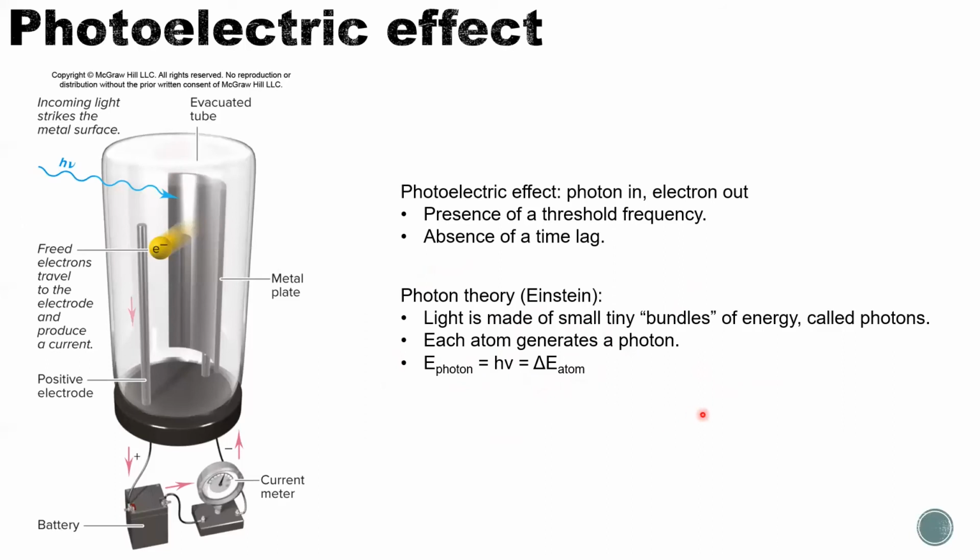So let's take a look at an energy problem. When we do numerical calculations, we need to pay attention to two different equations for light. One is c equals nu times lambda. The other is energy of the light equals n times h times nu. These two equations are discussed in this video. Let's take a look at the question.